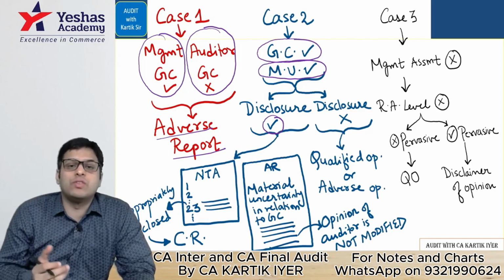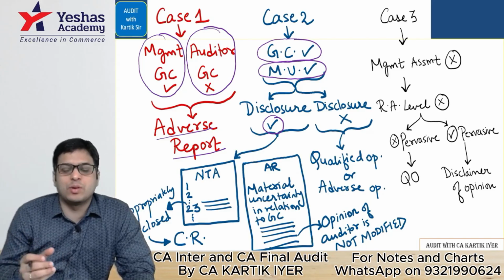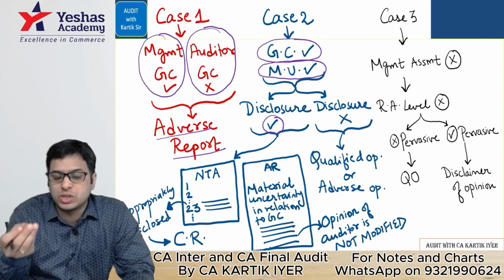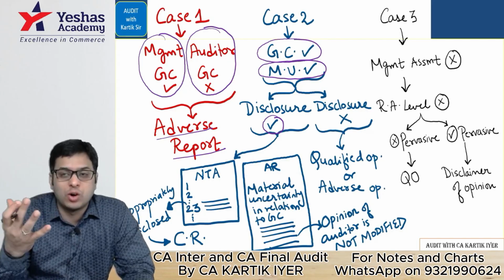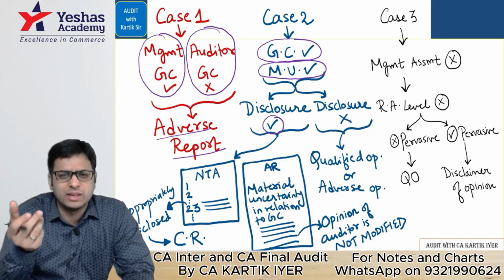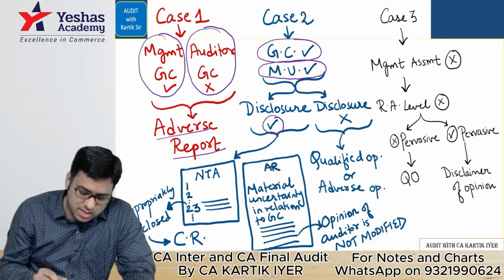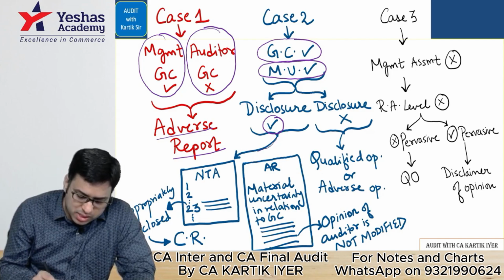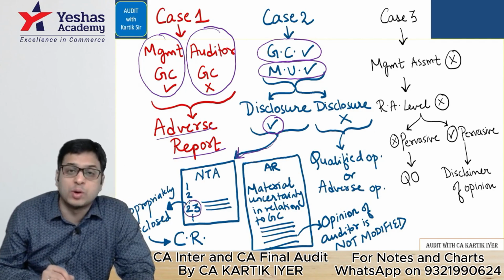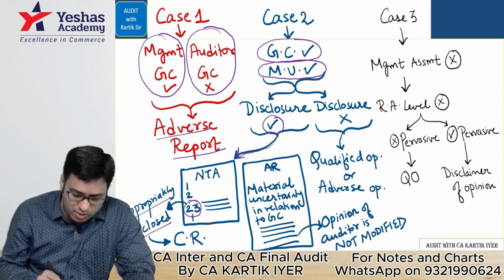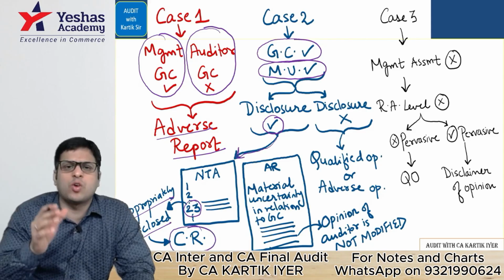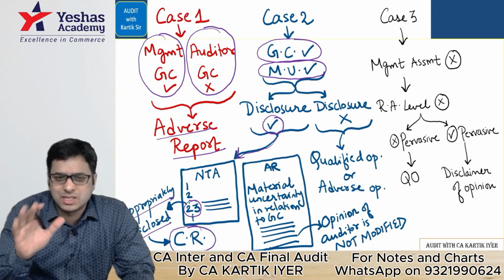In that case, the auditor will first of all appreciate the management because even though the company is in a tough situation, the management has been very open and they are informing the shareholders, see, this big problem is there. It's a good thing. In that case, the company has given the disclosure in the notes to accounts. Let's say they have given note number 23. So they have adequately disclosed.